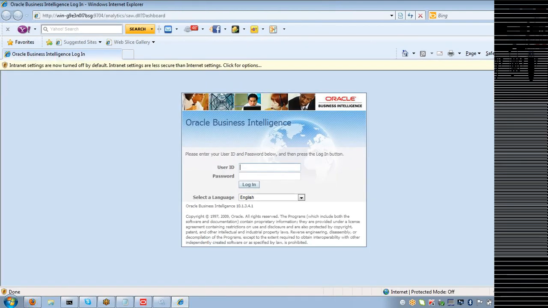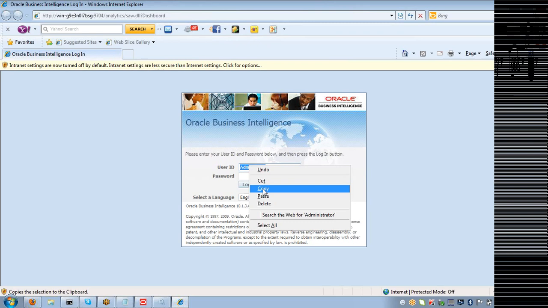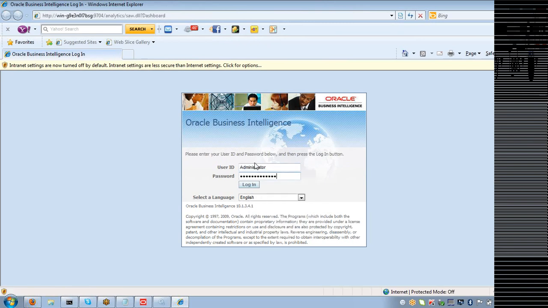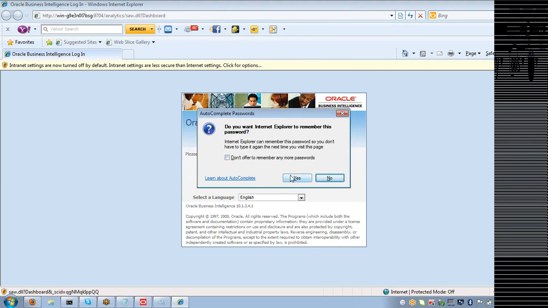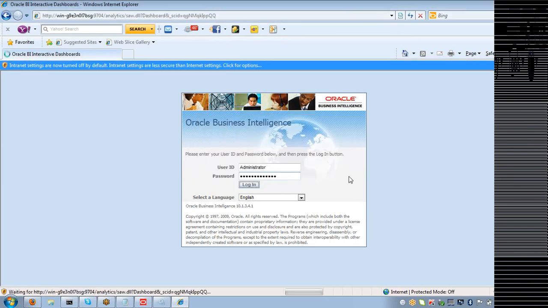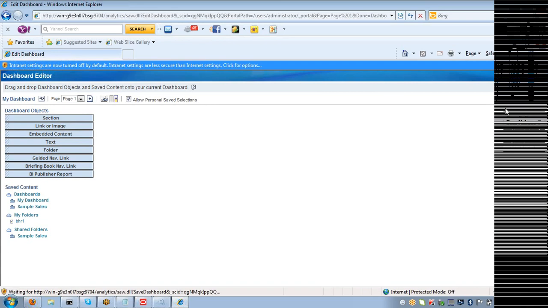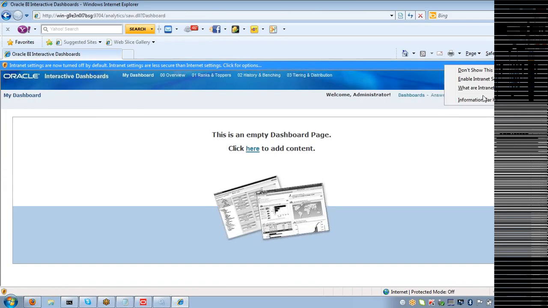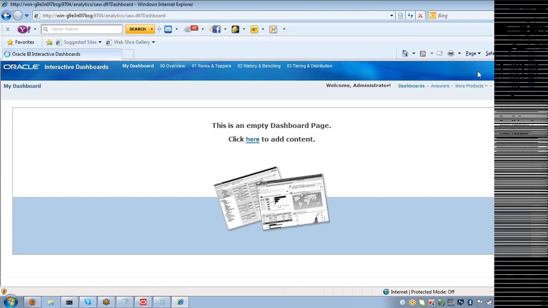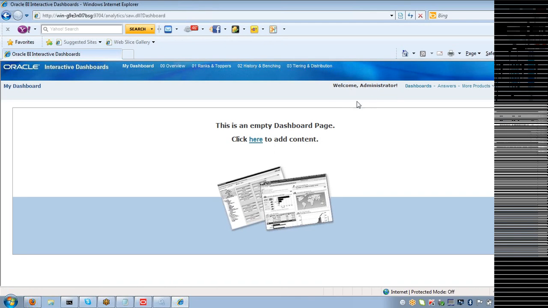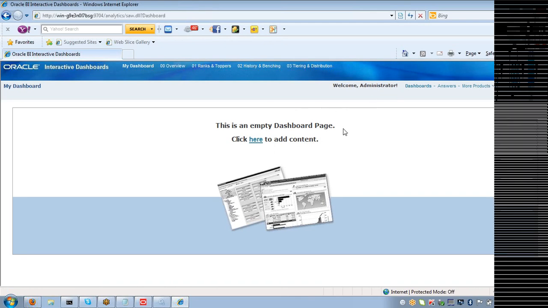The username is administrator. The password is also administrator. Copy and paste it. Capital A administrator, and the password is also capital A administrator. Now, as soon as you log in, you get a screen like this. It says welcome administrator. This is an empty dashboard page, right?